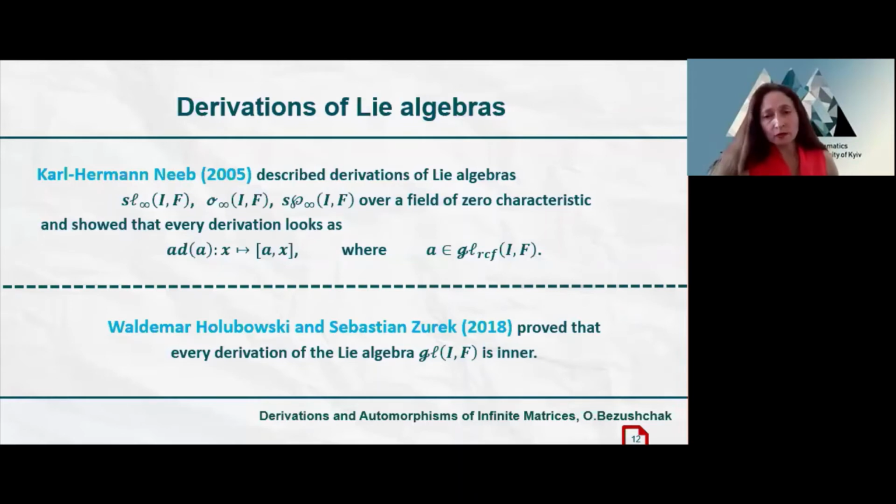And Waldemar Golubovsky and Sebastian Jurek in 2018 proved that every derivation of the Lie algebra JL of infinite matrices having finitely many non-zero entries in each column is inner.